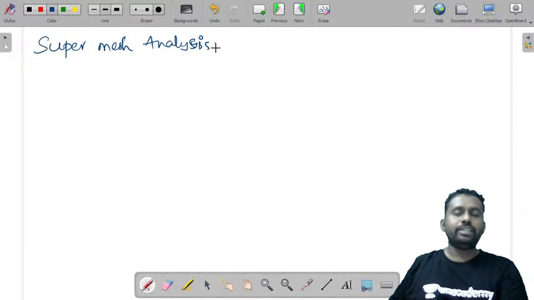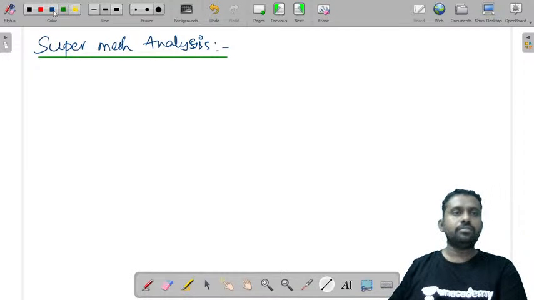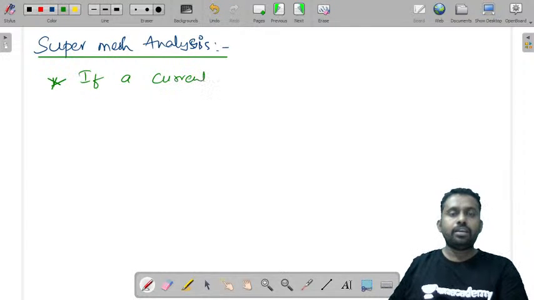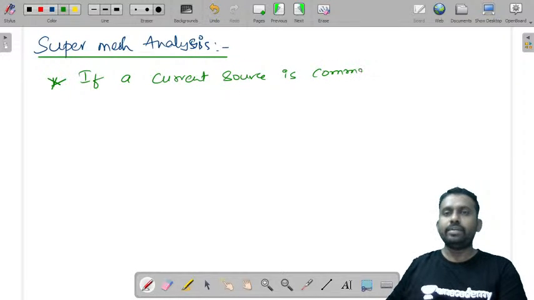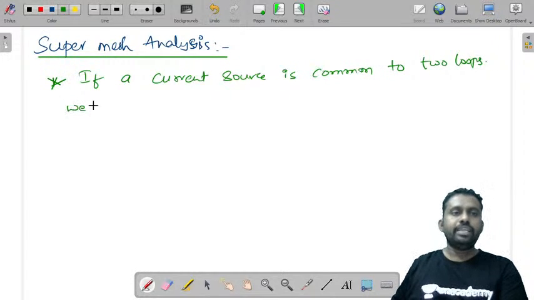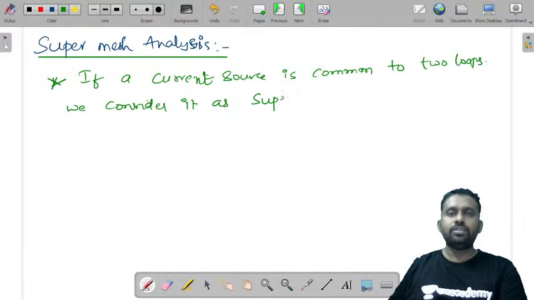I'll just tell you with a question. If a current source is common to two loops, we consider it as a super mesh.